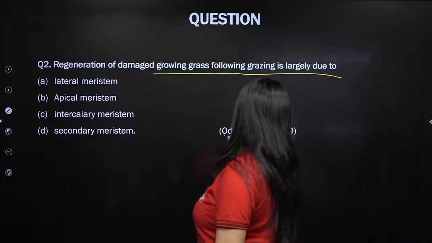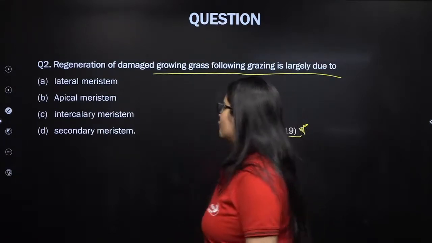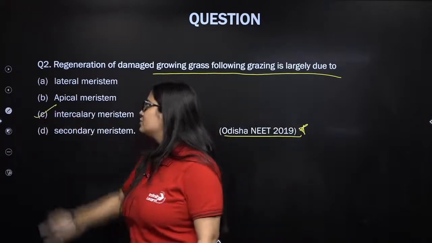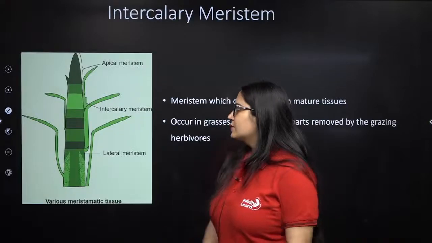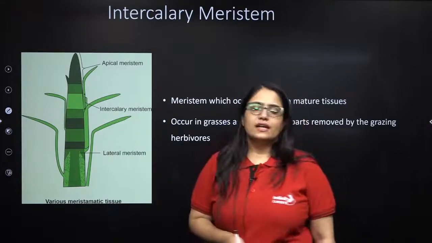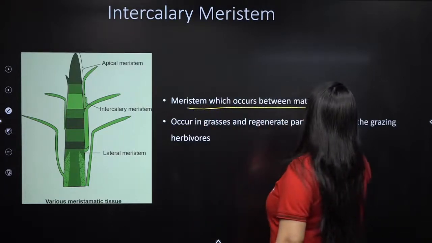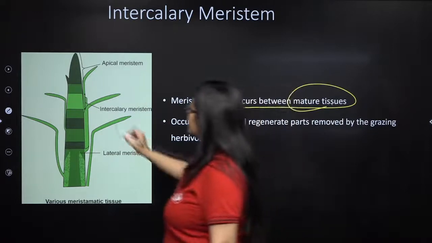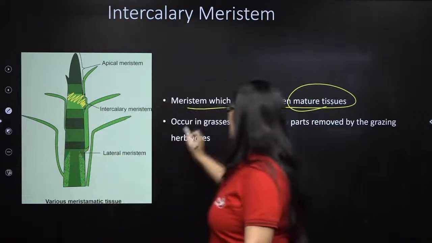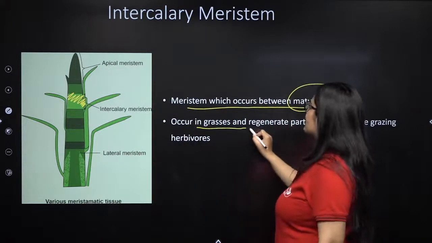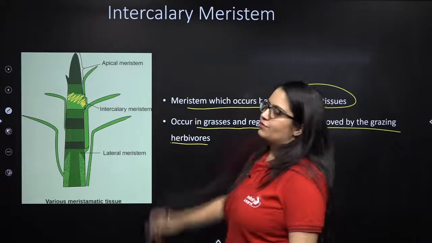Okay, so this question was asked in Odisha NEET 2019. It is the intercalary meristem which is responsible for regenerating these damaged parts. Let us take a quick revision of intercalary meristem. Intercalary meristem is the meristem which occurs between mature tissues, occurs in grasses, and regenerates the parts removed by the grazing herbivores, right?